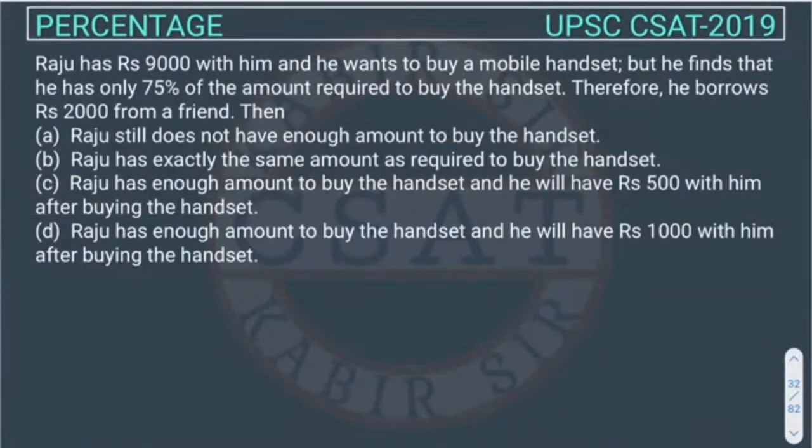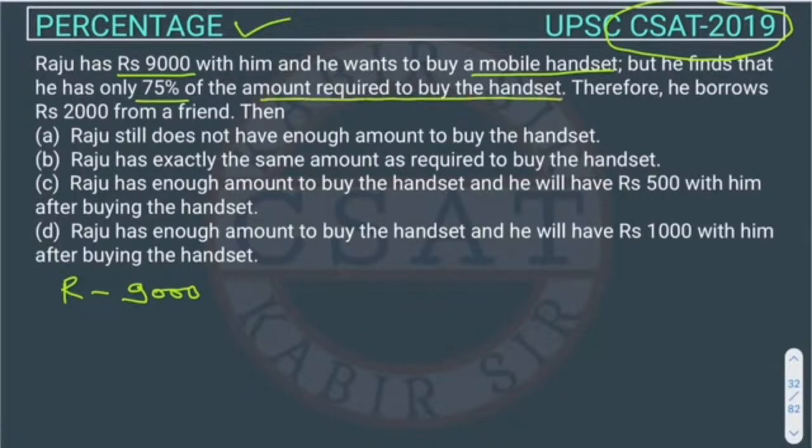Okay. So this is the percentage section we are doing, and this question is from the UPSC Civil Services CSAT exam 2019. Raju has rupees 9,000 with him and he wants to buy a mobile handset. So how much does Raju have right now? 9,000. He wants to buy a mobile handset, but he finds that he has only 75% of the amount required to buy the handset.